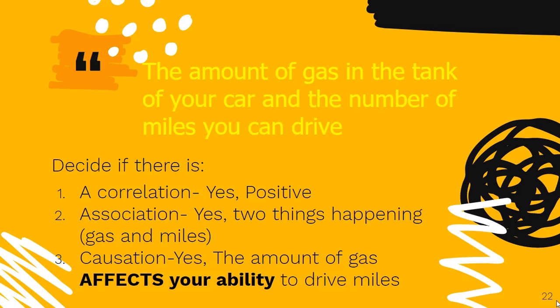All right. There is a correlation, okay, and it's positive because the more gas you have in the tank allows you to drive more miles. Association. Well, yeah, because there's two things, gas and miles. So there's association. Causation. Yes, because the amount of gas affects your ability to drive miles. So if you don't have enough gas, you're not going to be able to drive as many miles. All right, so let's try another one.